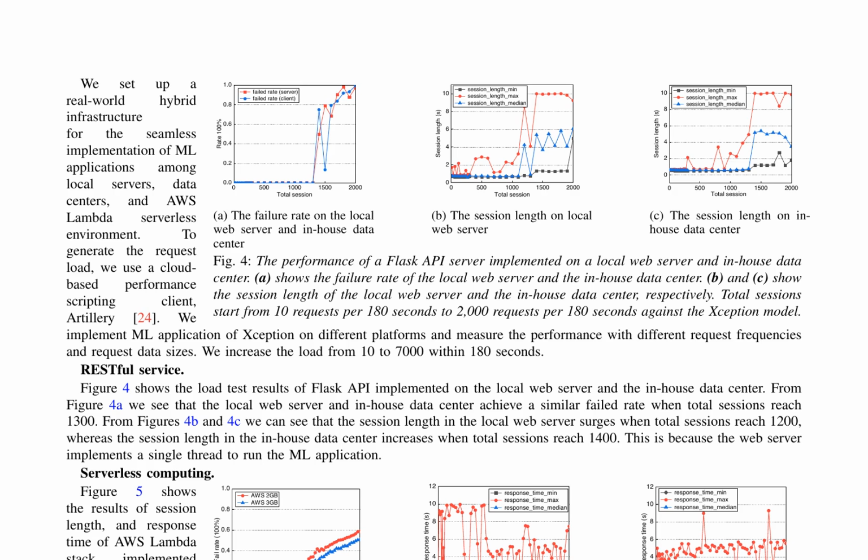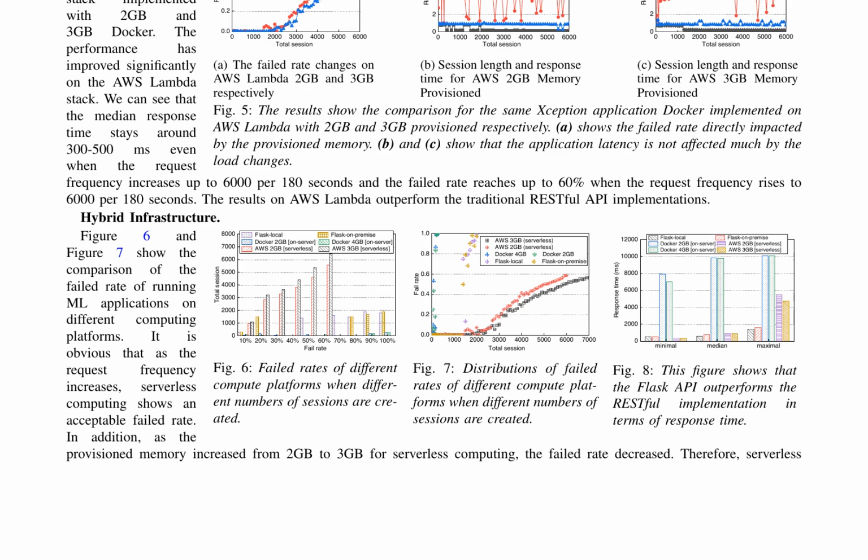Figure 5 presents the results for the same exception application implemented on AWS Lambda with 2 GB and 3 GB provisioned memory. The failed rate is directly impacted by the provisioned memory, with the 3 GB provisioned memory outperforming the 2 GB provisioned memory. The application latency remains relatively unaffected by load changes, with a median response time of around 300,500 milliseconds even when the request frequency increases up to 6,000 per 180 seconds.